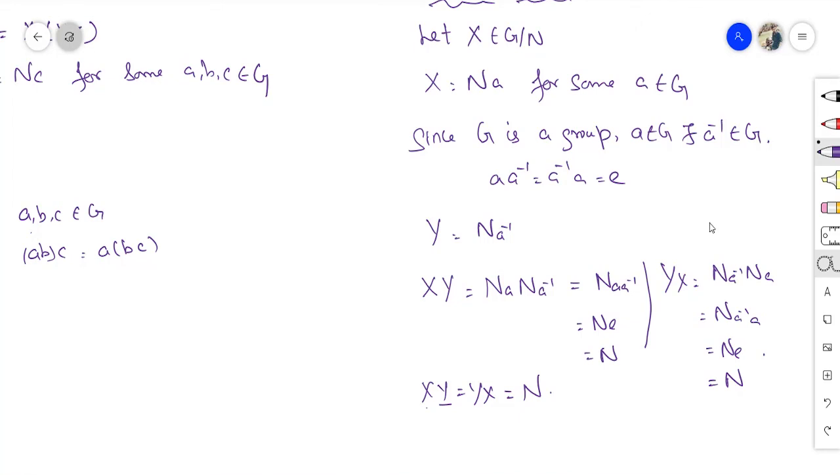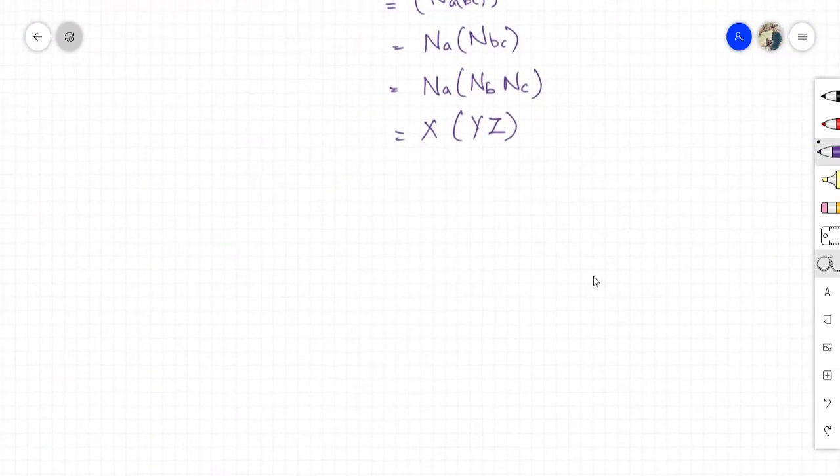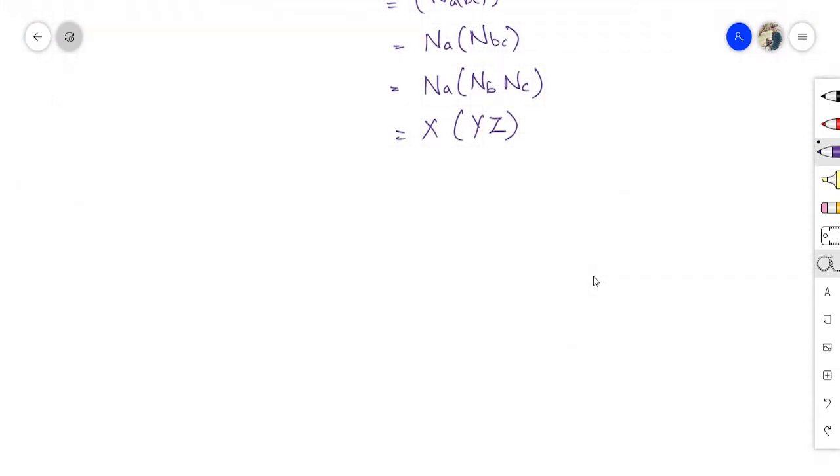Hence, for every element x, I just found an element y belongs to G over N such that the inverse exists. Therefore, G over N is a group. Okay, G over N is a group under the operation of product of cosets.